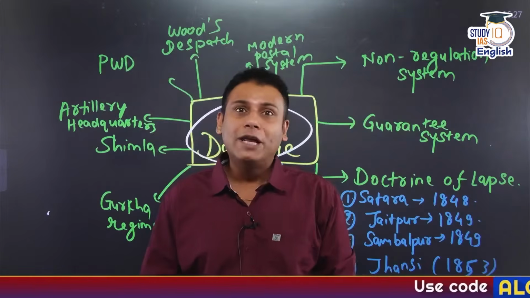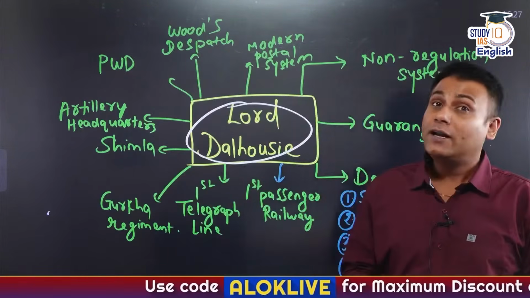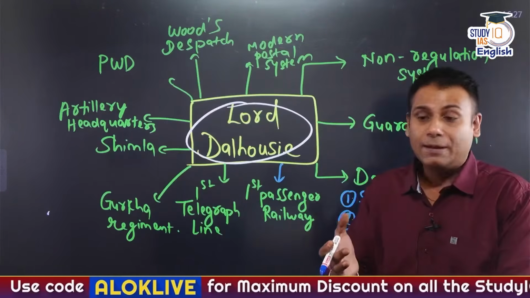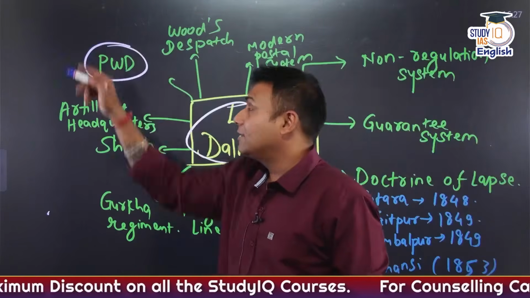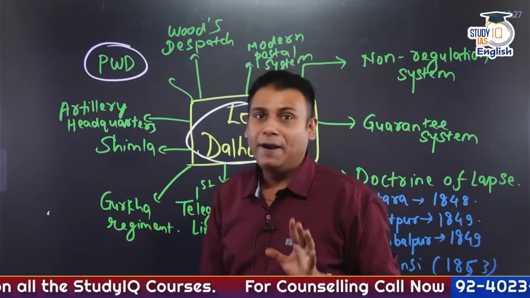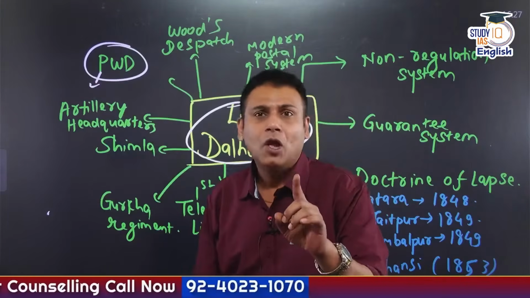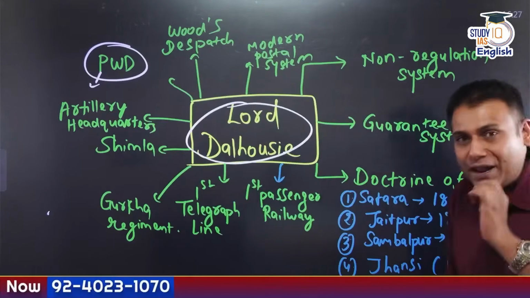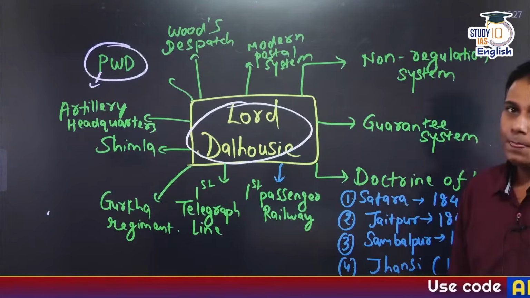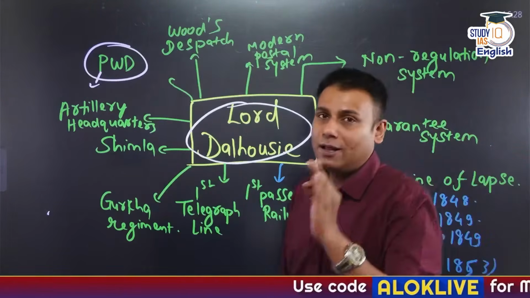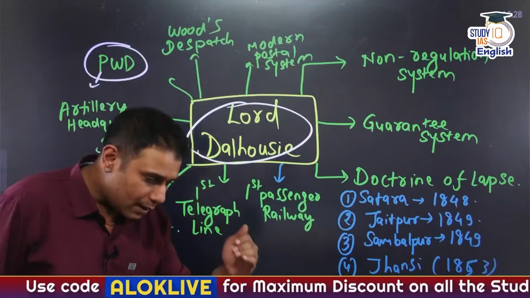But let me also tell you, apart from the doctrine of lapse, Lord Dalhousie is also credited with the guarantee system, the non-regulation system, and the creation of the PWD, that is the Public Works Department. It was created approximately around 1854. So let's understand each and every aspect in depth and detail in a gradual manner. Please stick in the video till the end for easier understanding of the concept. Okay, let's begin.